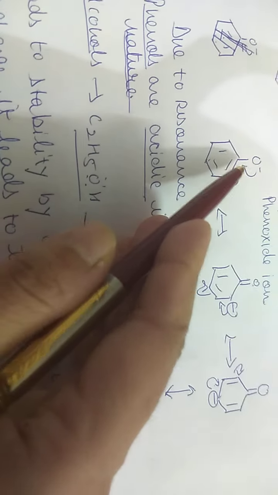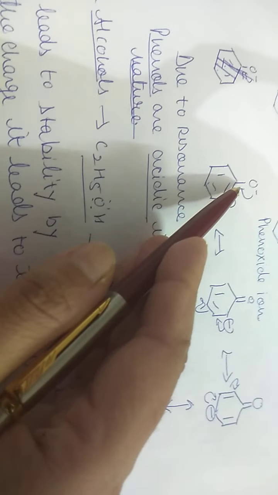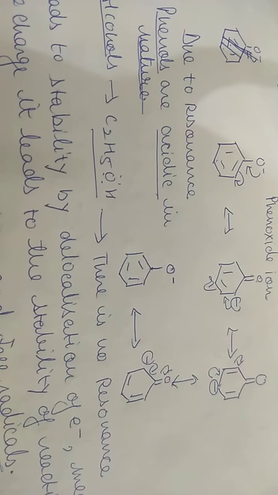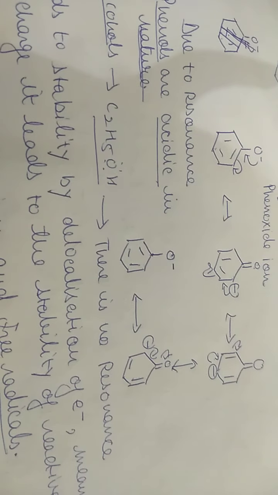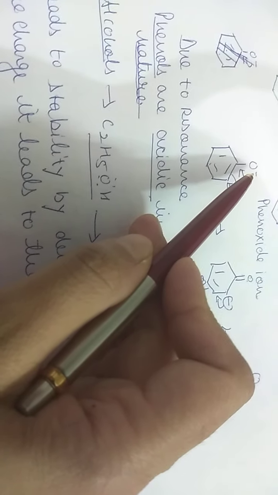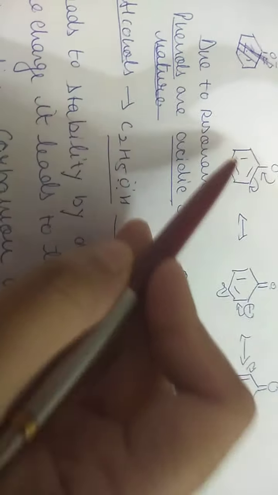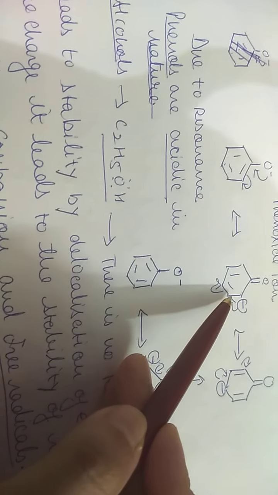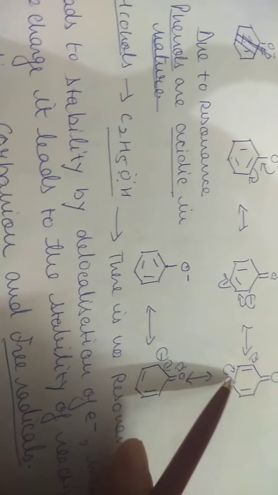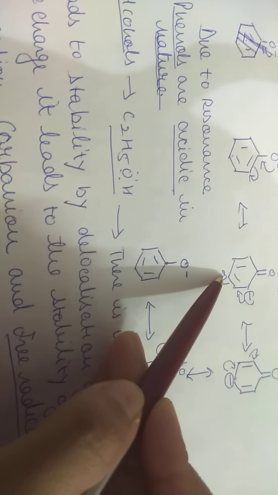O negative shows which effect, I have told you. There are two types of resonance effects, plus R and minus R effect. It shows plus R effect. The electrons which are present over oxygen are given here. A double bond will be formed. As a result, these pi electrons will move here. Then these pi electrons will form a bond here, and these electrons will move here.